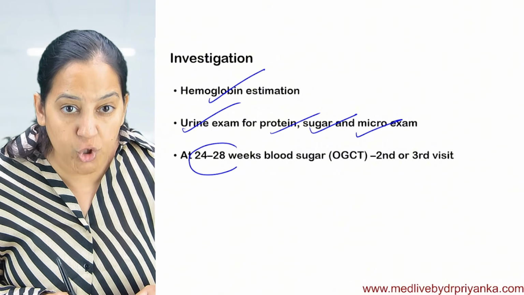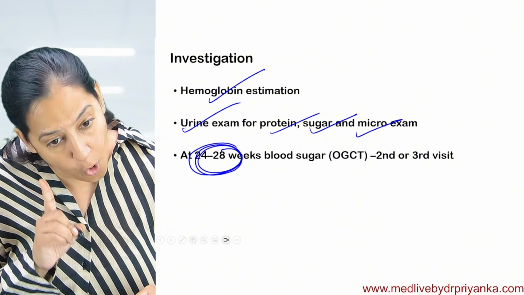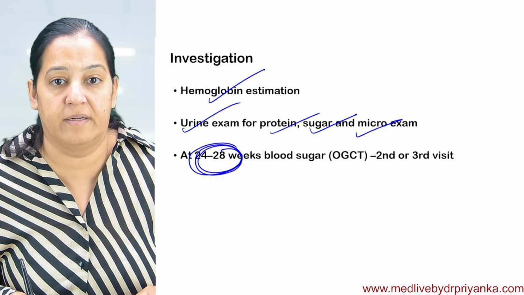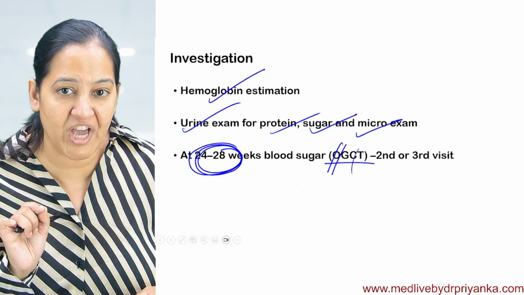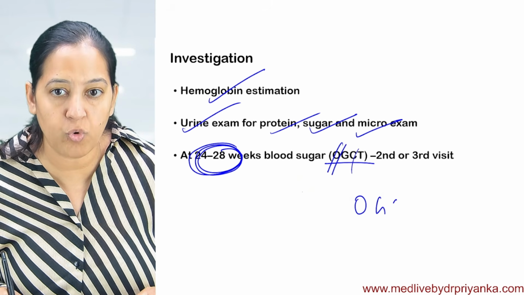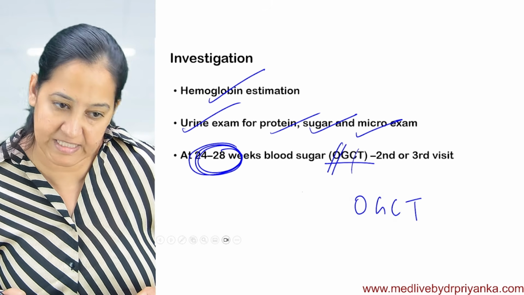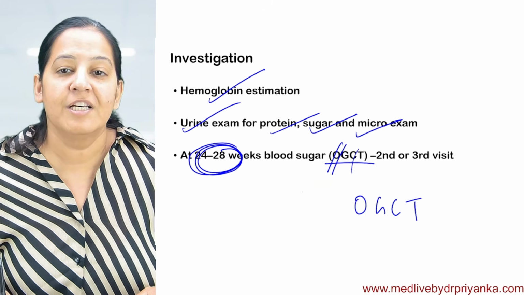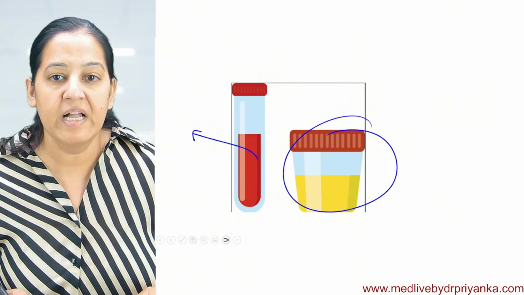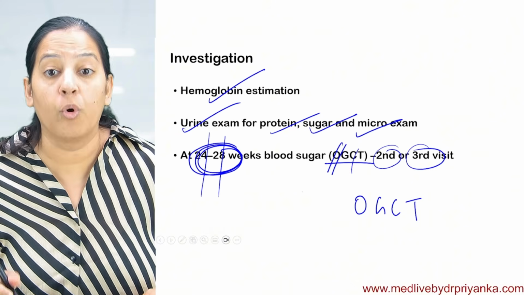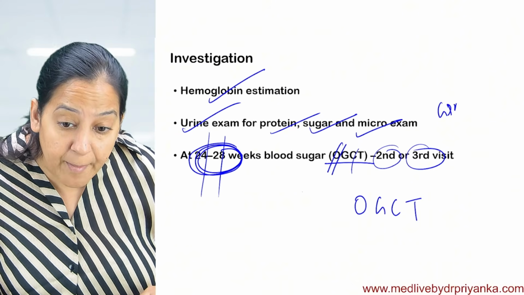And at 24 to 28 weeks of gestation, all pregnancies should have the oral glucose challenge test, OGCT. This test has to be done especially during the second or third visit, at 24 to 28 weeks. How it is done, I will let you know. It is to rule out gestational diabetes mellitus.